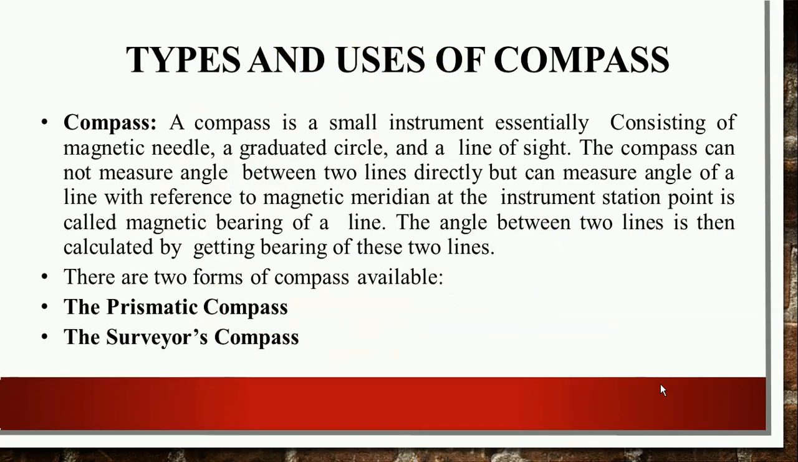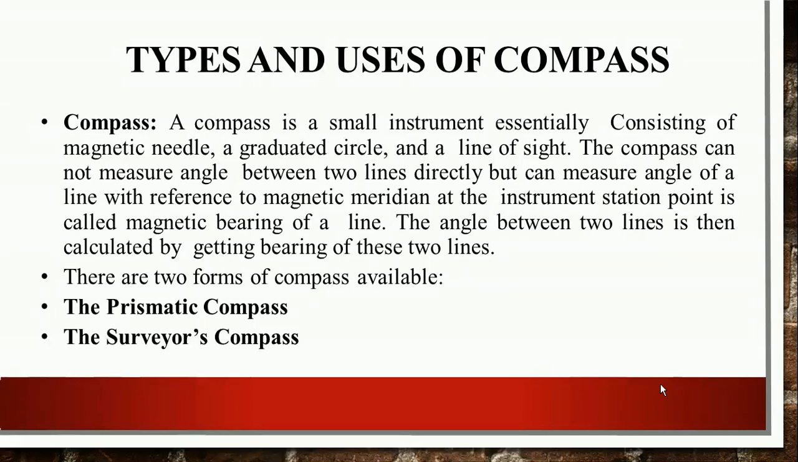Next, there are different types of compass which you can use for performing the compass survey. So what is meant by compass? A compass is a small instrument essentially consisting of a magnetic needle, a graduated circle and a line of sight. The compass cannot measure the angle between two lines directly, but it can measure the angle of a line with reference to the magnetic meridian at the instrument station point, called the magnetic bearing of a line. The angle between two lines is then calculated by getting the bearings of these two lines.